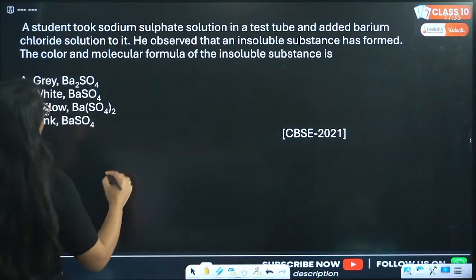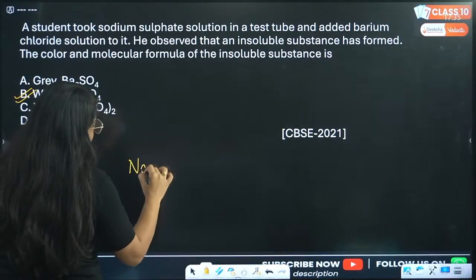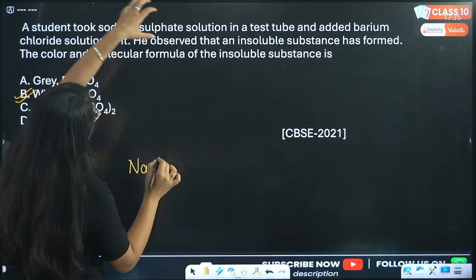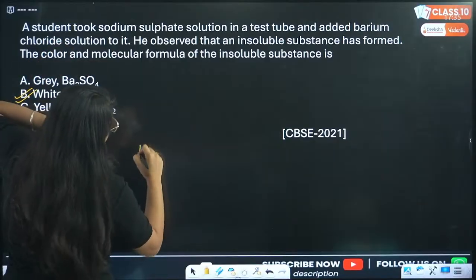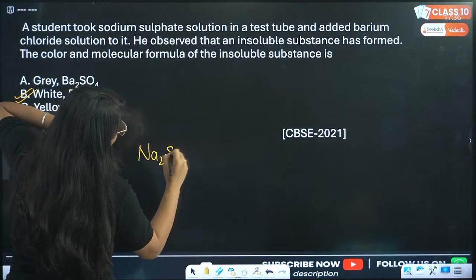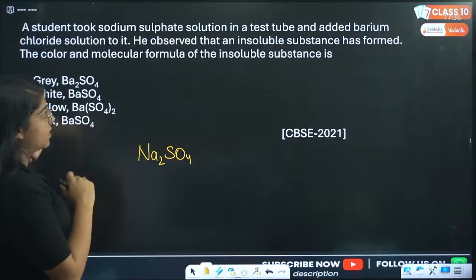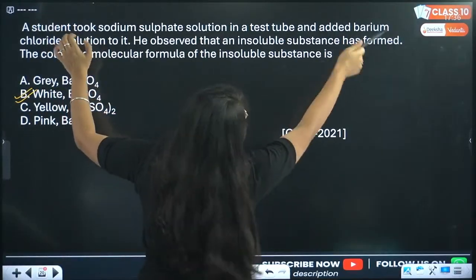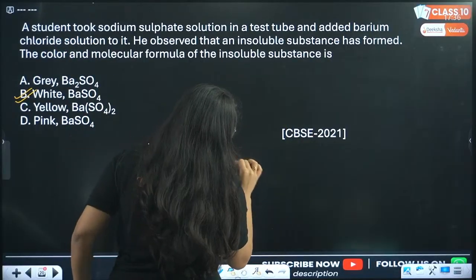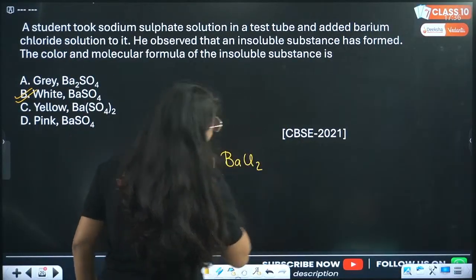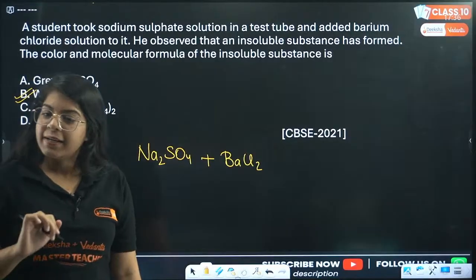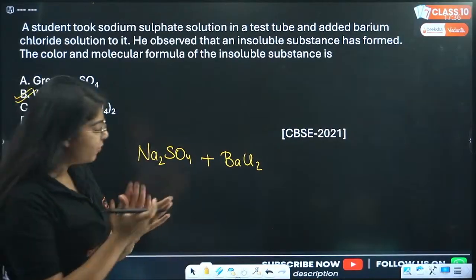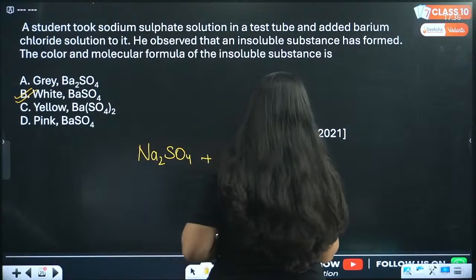Okay, now we have NaCl, that is your sodium. We have sulfate, that is Na2SO4, your sodium sulfate, and we have barium chloride, which is BaCl2. Cool? Great. Meenakshi also gave the answer. Very good, both of you.